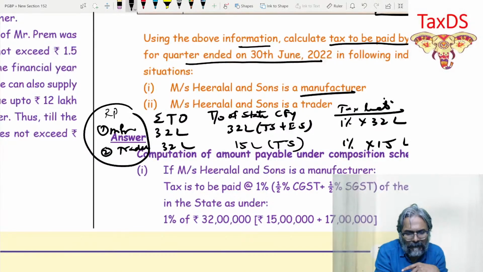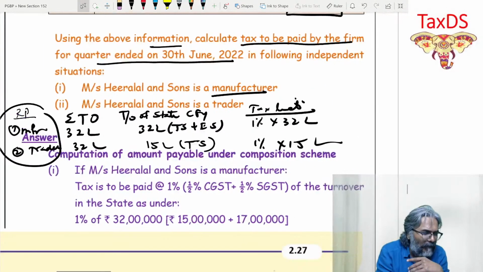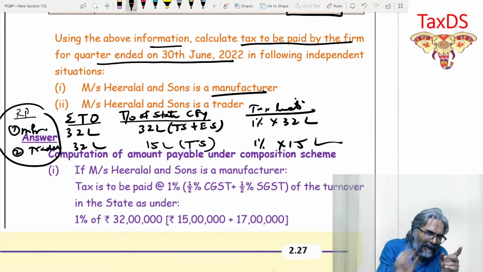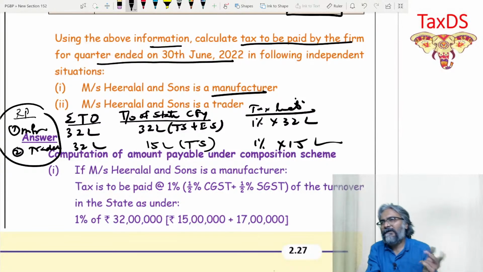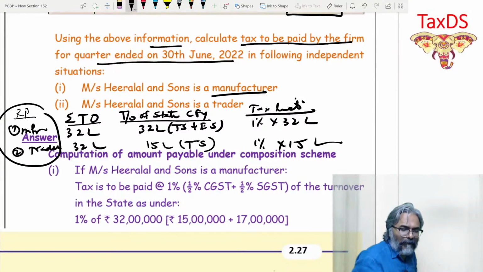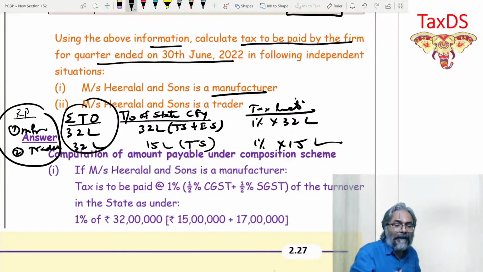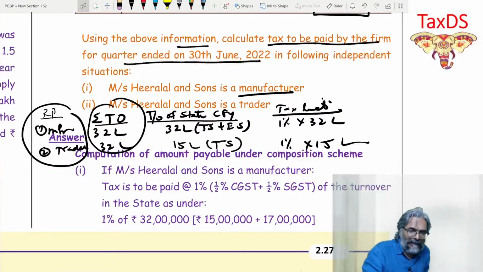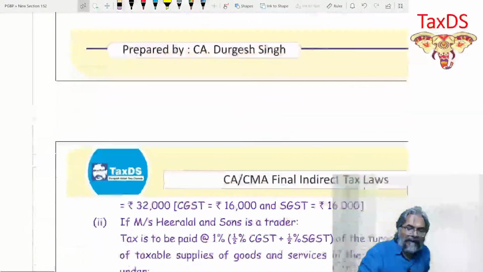As a registered person, if he is a manufacturer, then what is the aggregate turnover? What is the turnover of the state for the current financial year? And what is the tax liability? In this case, that 25%, which is the exempted part, you will reduce it. Although the aggregate turnover in both cases will be the same, the turnover of the state will be less when he is a trader, and accordingly the GST liability would be calculated.